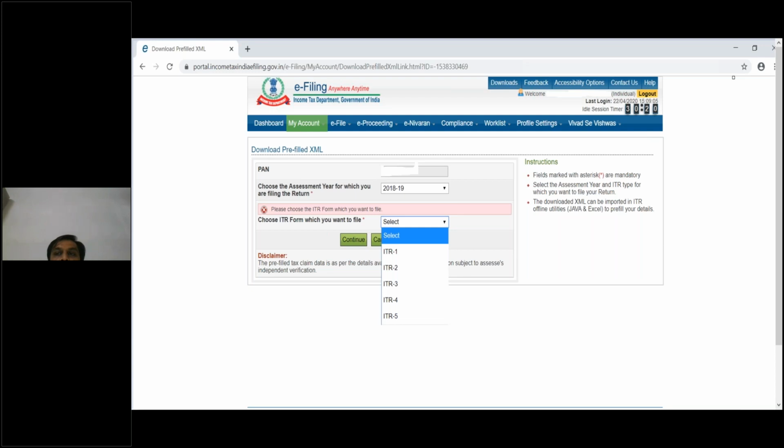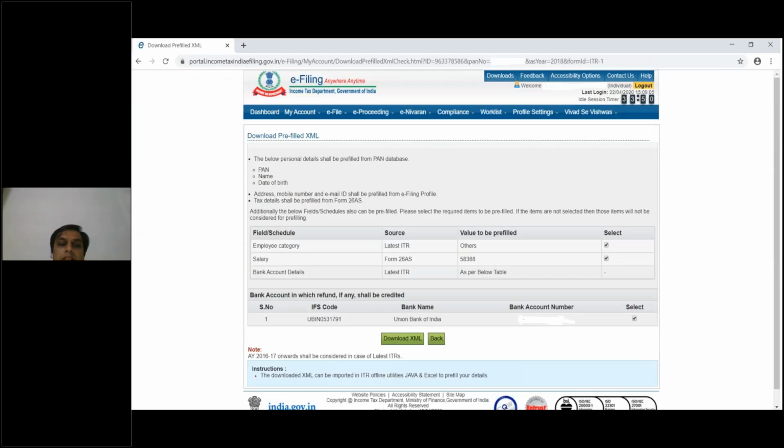Are you earning income from salary? Do you have house property income? Do you have capital gains? Do you have trading income? Do you have capital gains from shares, unlisted shares, or house properties? So different types of forms are available for different purposes. Which income tax form has to be selected has been explained by Bala sir. So we will just go through, and select any of those. I have selected ITR 1.